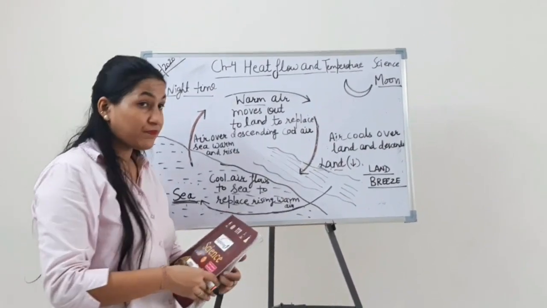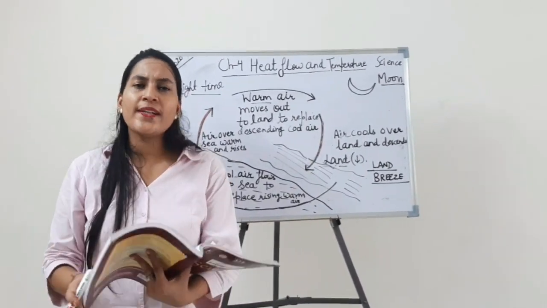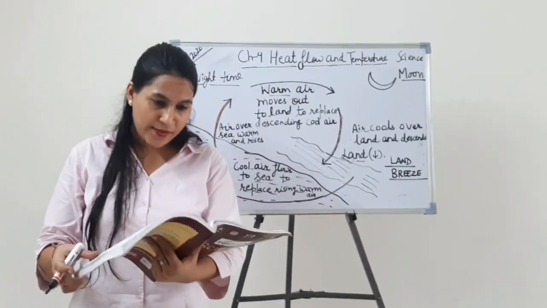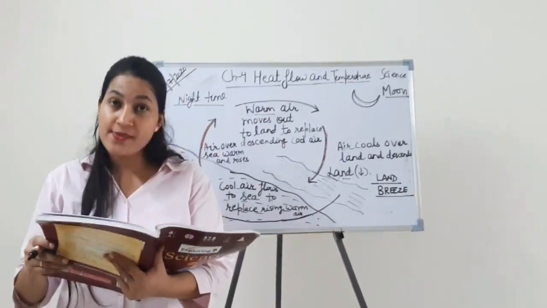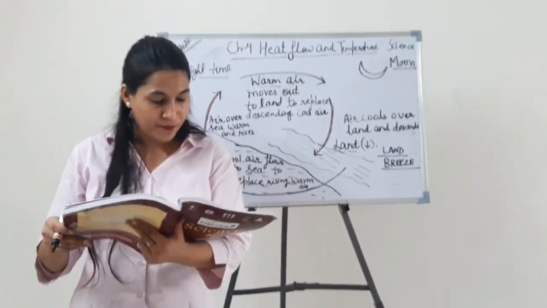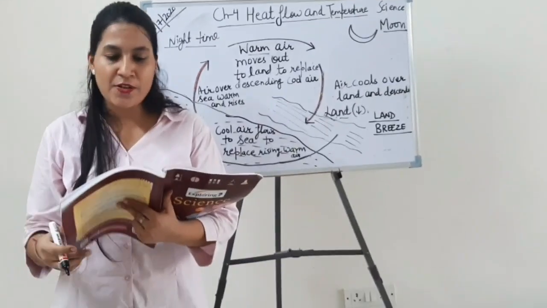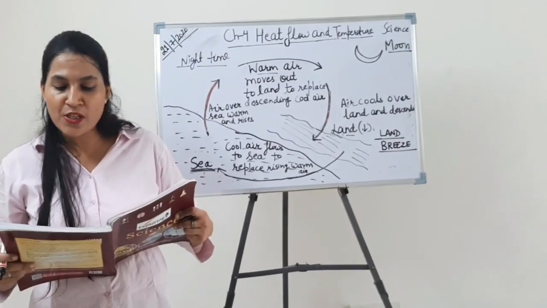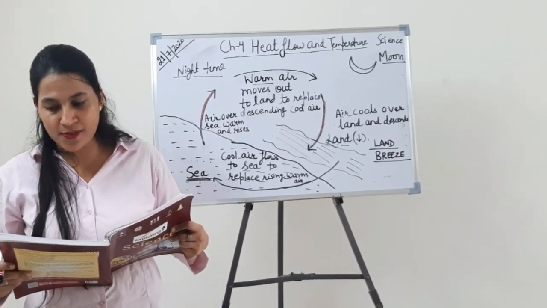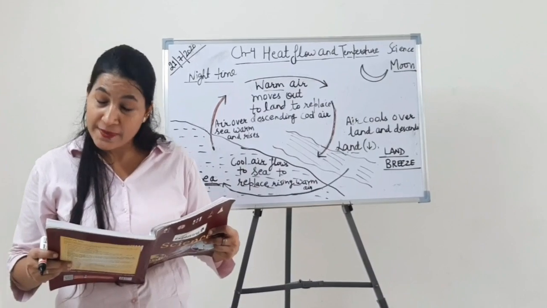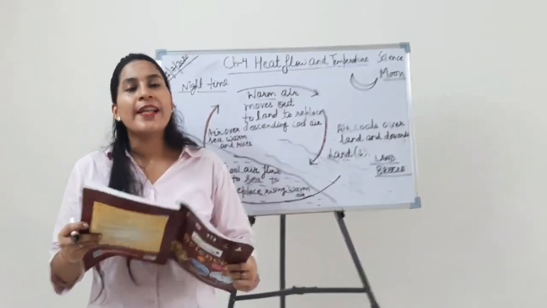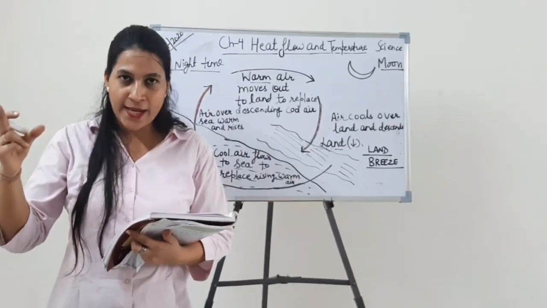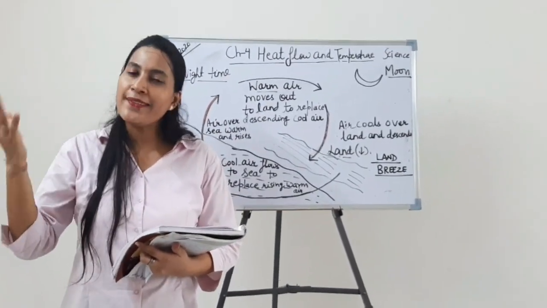So students, if I am going to ask what are the differences between land breeze and sea breeze, what are you going to write down? First point, you will write from the keyword that is given on page number 46 and 47. On page number 47 you can see sea breeze is there. So first point you will write: breeze which blows from sea towards land is called sea breeze. When breeze blows from land to sea, it is called land breeze. Sea breeze occurs during daytime and land breeze occurs during night time.